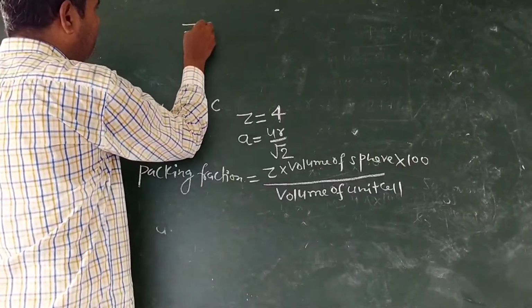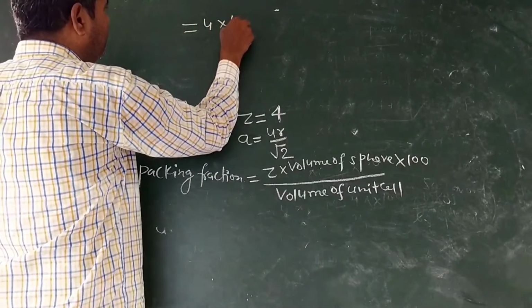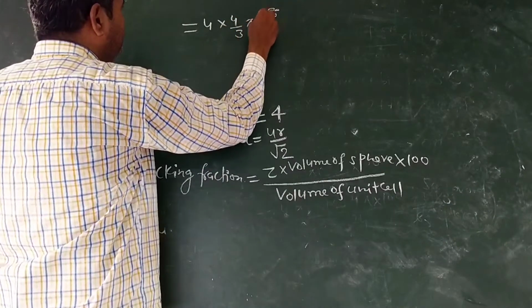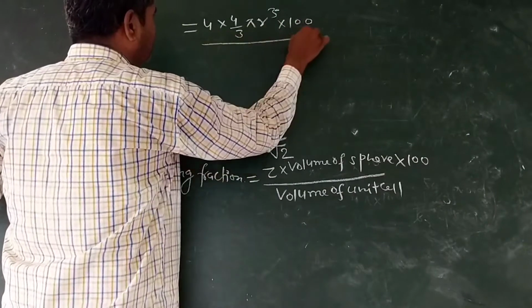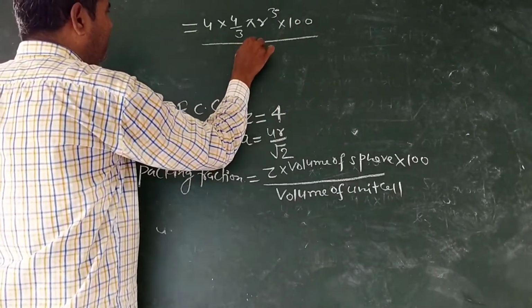This will be equal to 4 into 4 upon 3 pi r cube into 100 upon volume of cube, a cube.